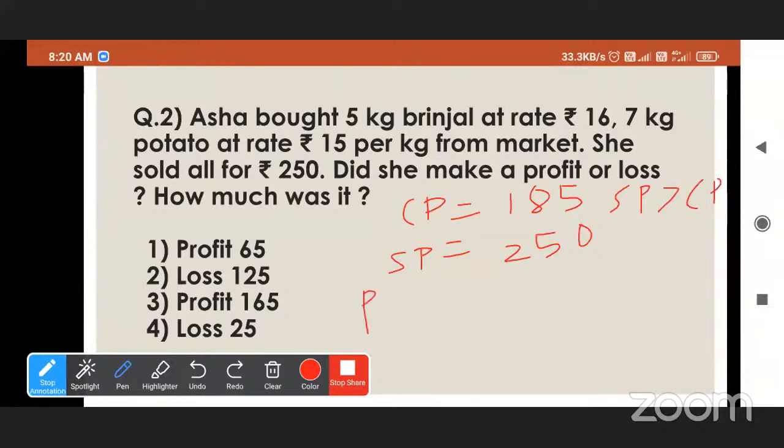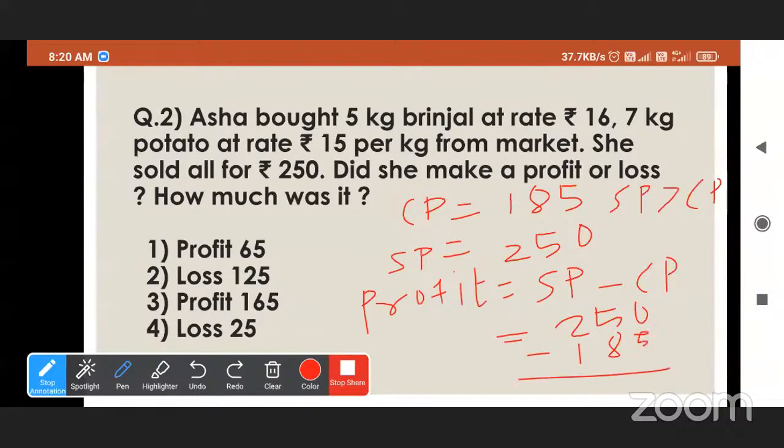So profit is equal to, what is the formula for profit? Selling price minus cost price. Yes. 250 minus 185.